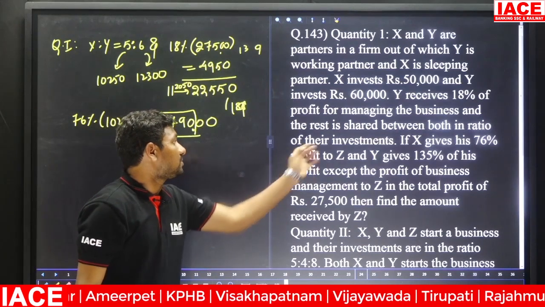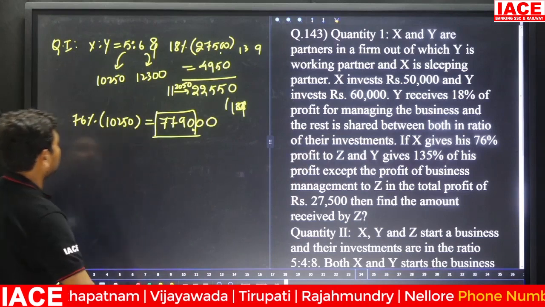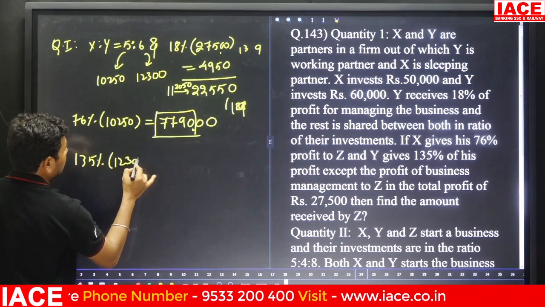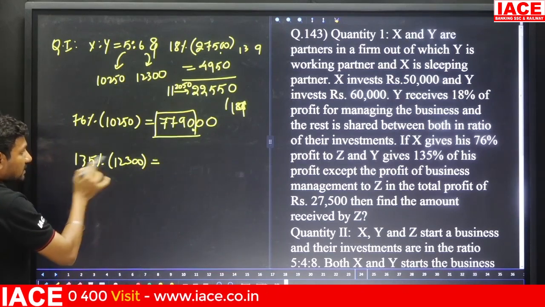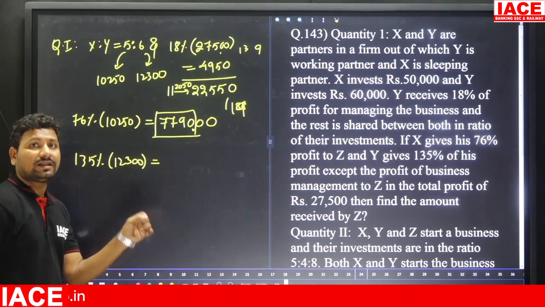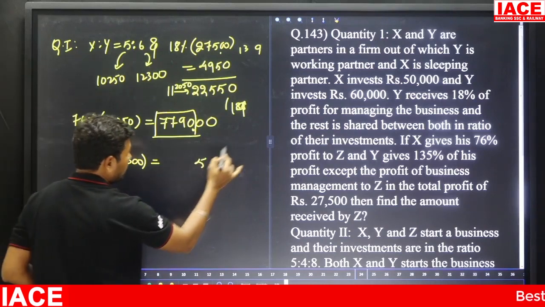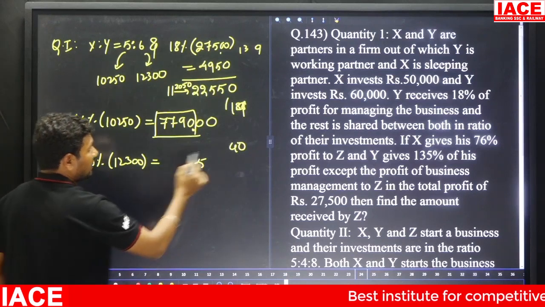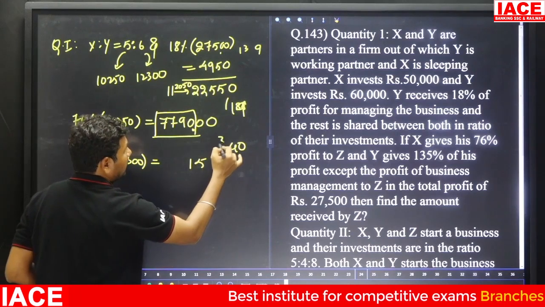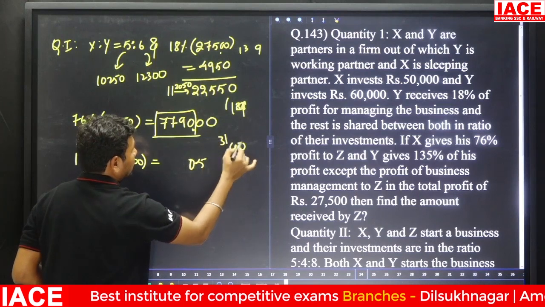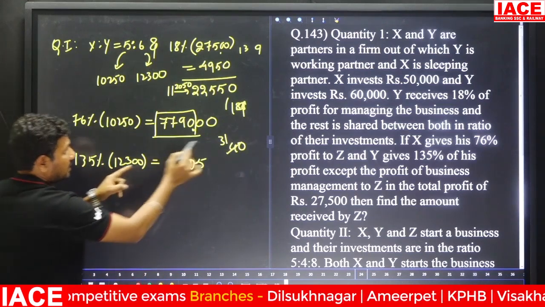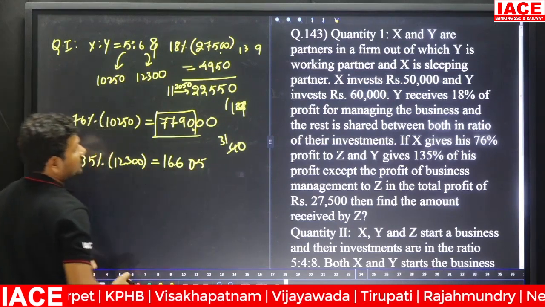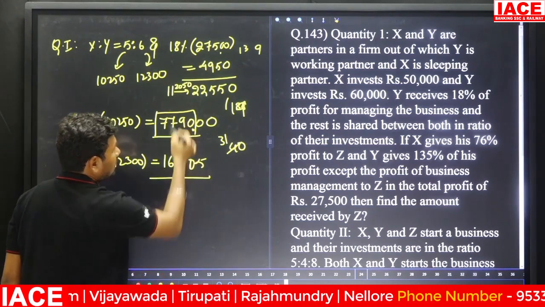Next, Y gives 135% of his profit. Here 135% is of 12300. Percentage wise, 2 zeros cancel, 135 3s. 135 3s value is 405. 5, carry forward is 40, and 135 2s value is 270. 270 plus 40 is equal to 310, and carry forward is what? Here 31. Next 135 1s, 135 plus 31, it is equal to 166. Here 16,605. Overall how much rupees is given.